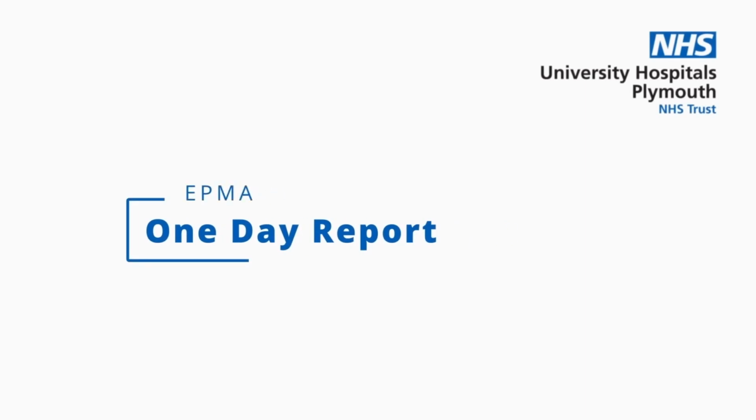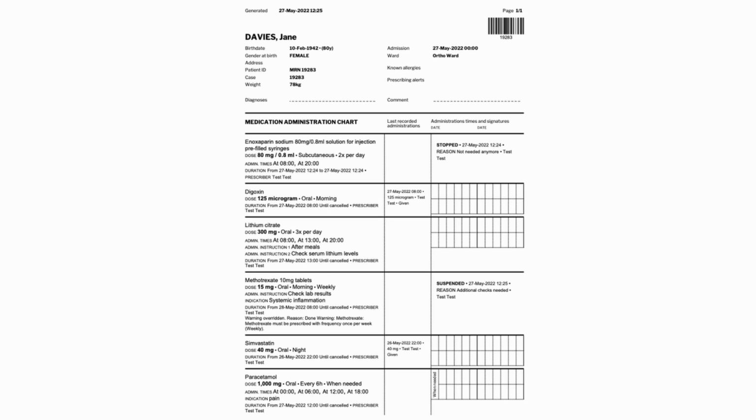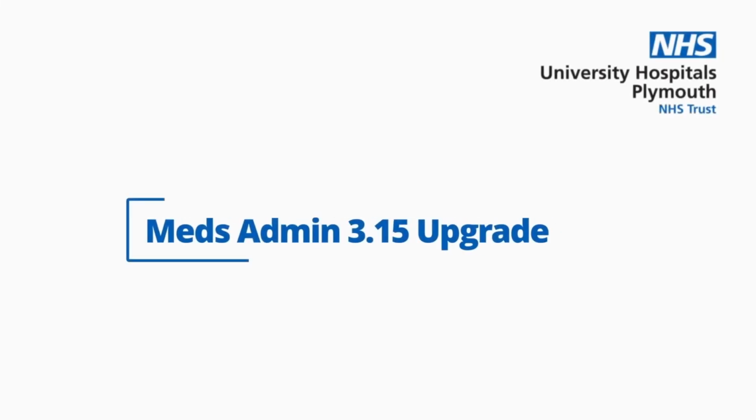The one-day PDF report of the medication administration record has been updated. These updates are as follows. Firstly, the prescription status for stopped and suspended prescriptions will be clearly marked. PRN prescriptions will be differentiated and distinguished from regular prescriptions, and administration times for prescriptions with dosing intervals of 2, 3 or 4 times, etc. will be displayed.